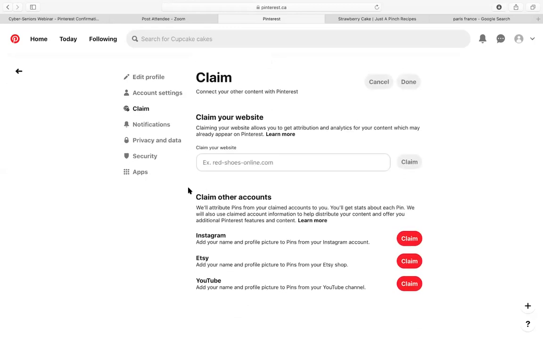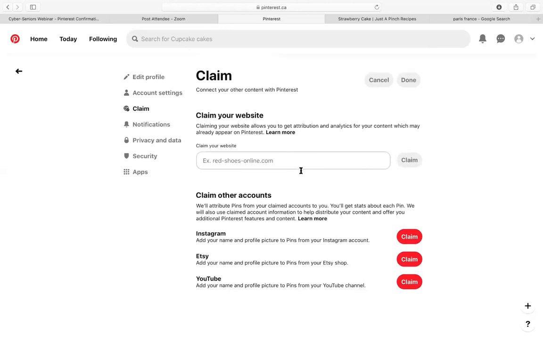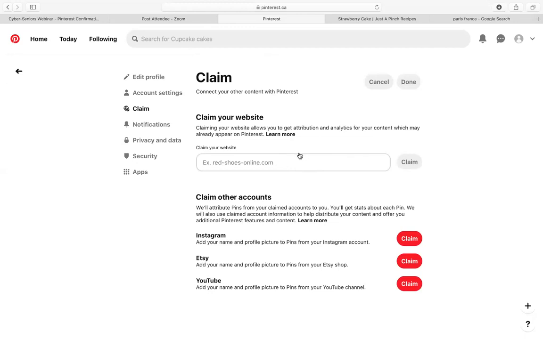And basically this means that you can connect your other content with Pinterest. So for example, if you have other social medias that you would like to add onto here, some examples would be Instagram or YouTube, but usually that's not too much of a problem.